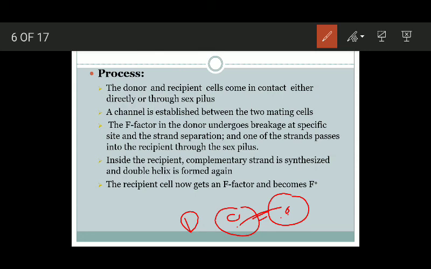Inside the recipient, the complementary strand is synthesized and the double helix is formed again. Here this double helical plasmid is formed. The recipient cell now gets an F factor and becomes F positive. This cell was F positive because of the presence of the F factor, and this cell was F negative because of the absence of the F factor. Now this cell as well as this cell both contain F factors, and hence the recipient cell also becomes F positive because it got the F factor from this cell.